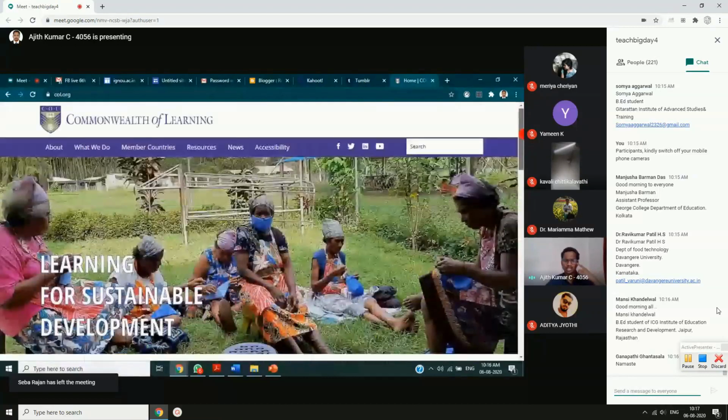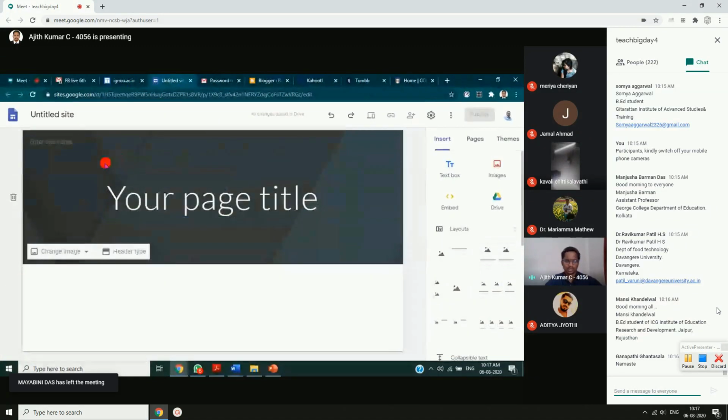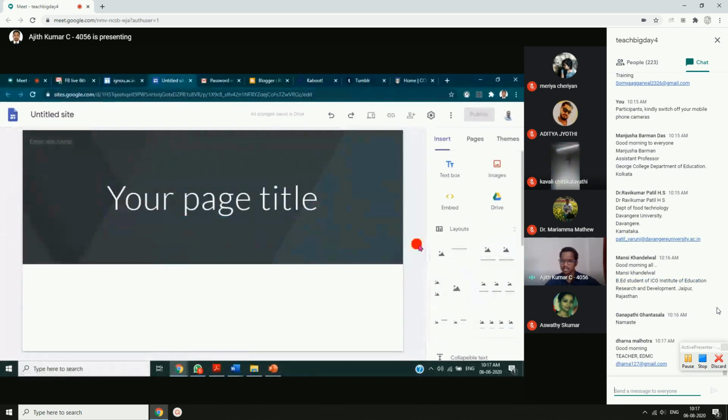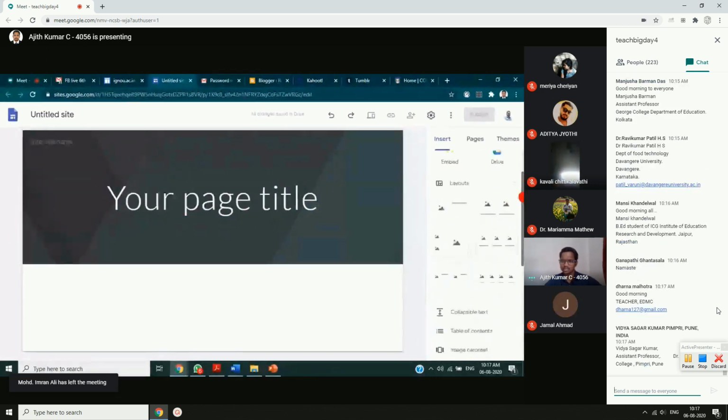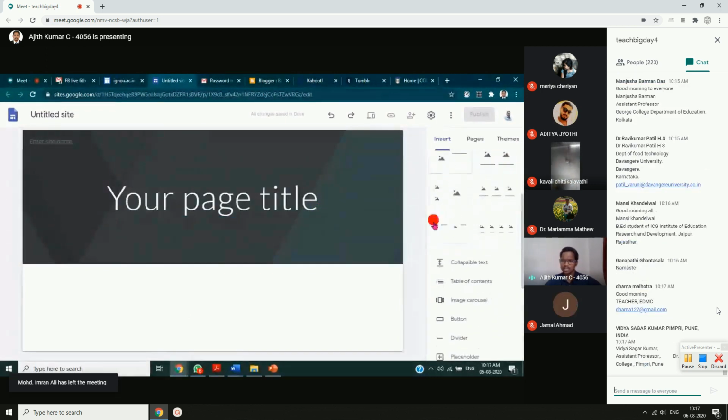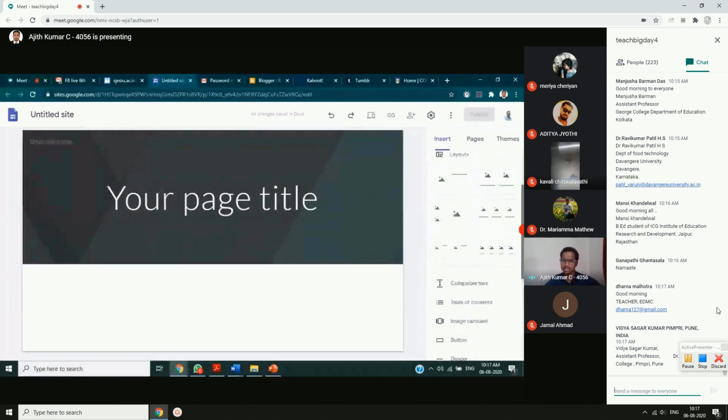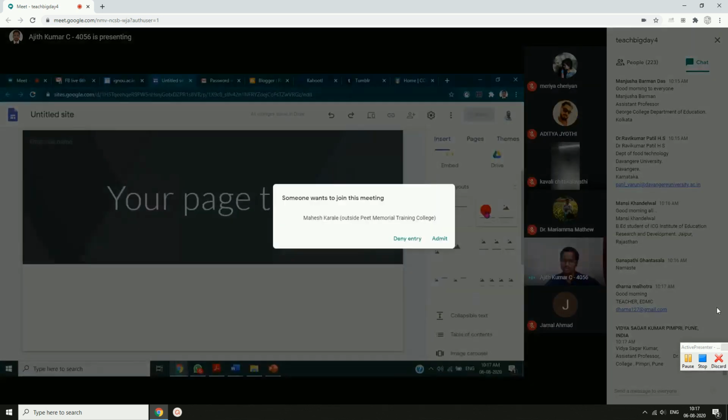Each company, each organization, university, college, and school can absolutely design their own layout. So to help you have a ready-made template for the website that you are creating, you can take the layouts from here. A few layouts they have given. For the time being, I'll choose any of these layouts.